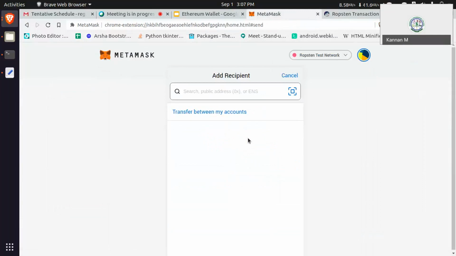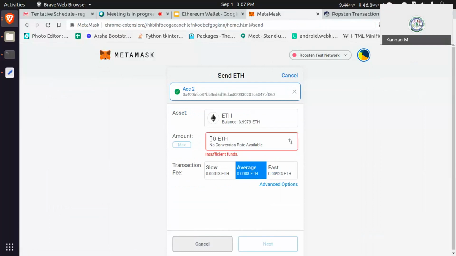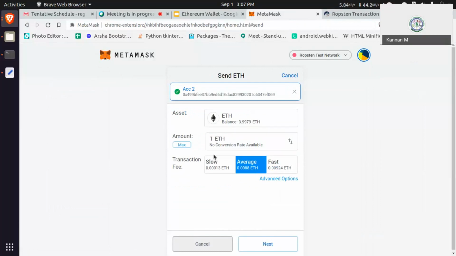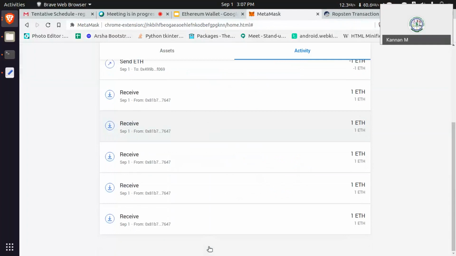Just click send. Click transfer between my accounts. Just select your other account, and then enter how much you need to transfer, 1 ether or 2 ether. Okay, 1 ether, and then select the transaction fees. If you are fine with fast, average or slow, just leave it and then click next. It will ask, and then click confirm. You can reject the transaction also.